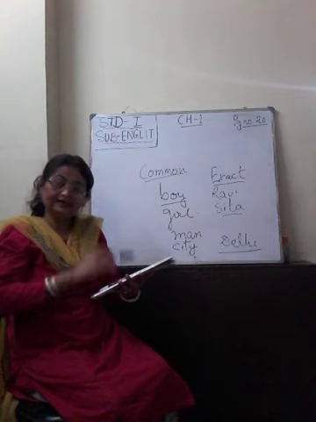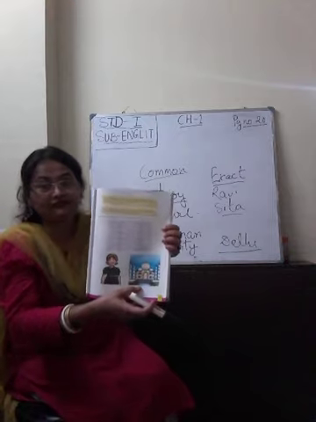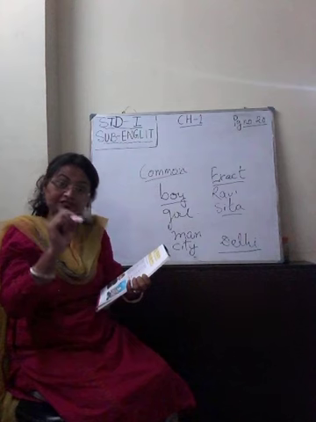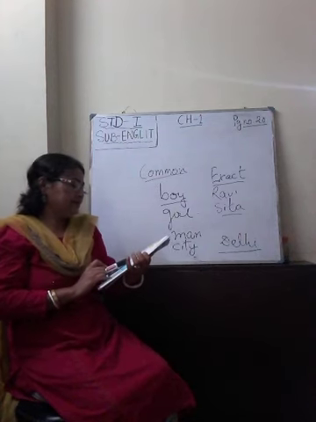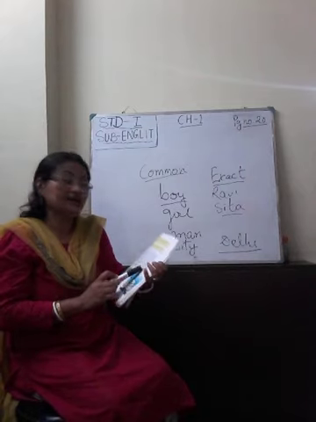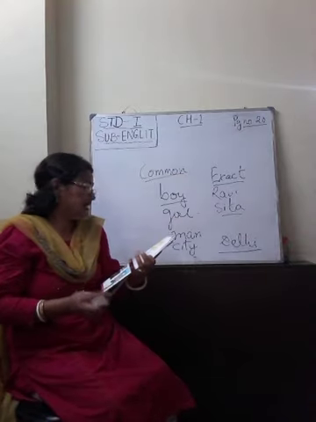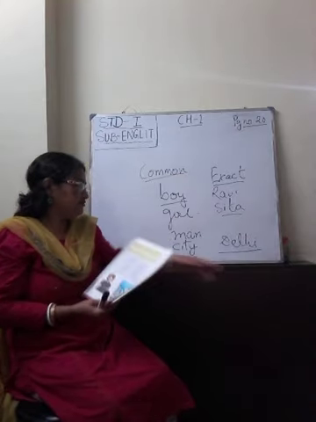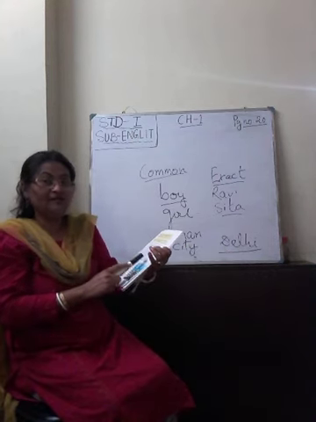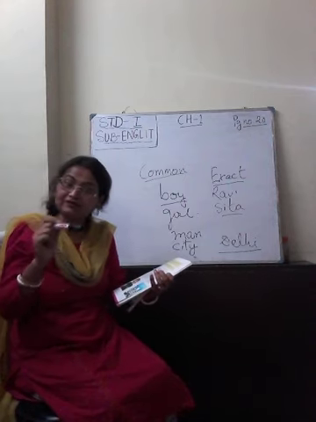If I say building, building is common, any building. But when I say Taj Mahal, see the picture of Taj Mahal given here. So Taj Mahal is the name of a particular building. So it's an exact name. Then planet. There are many planets in the solar system. But when I talk about Earth, it becomes an exact name. Now city. As I said, city. I gave you the example of Delhi. Here the example given is Mumbai. City can be any city. But when it becomes exact, it is Mumbai. Mumbai is the name of a particular city.